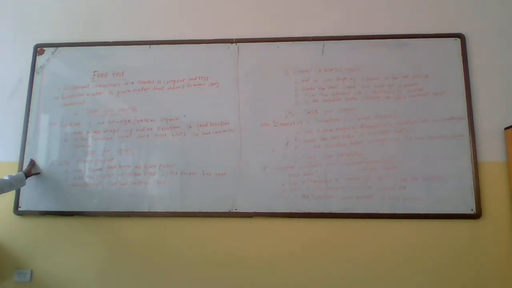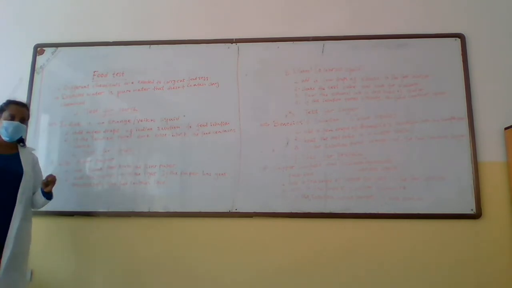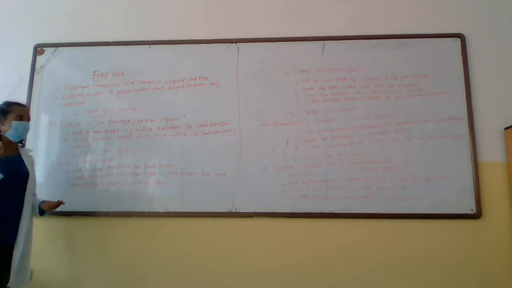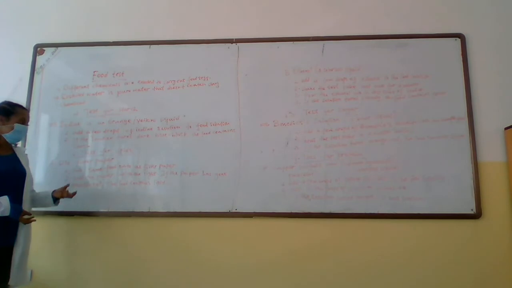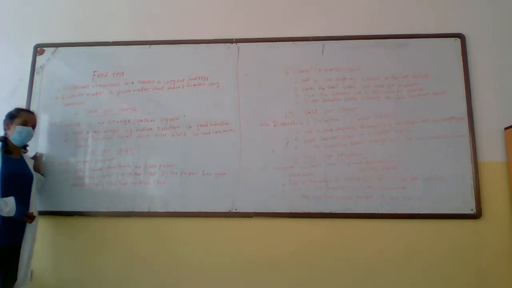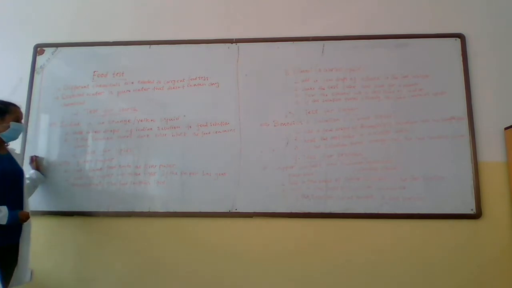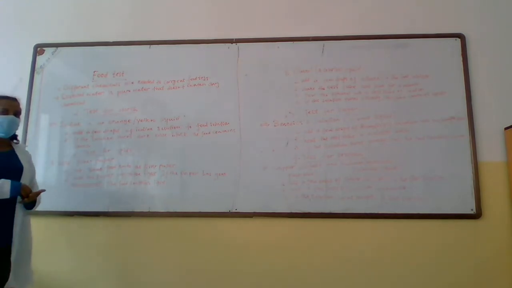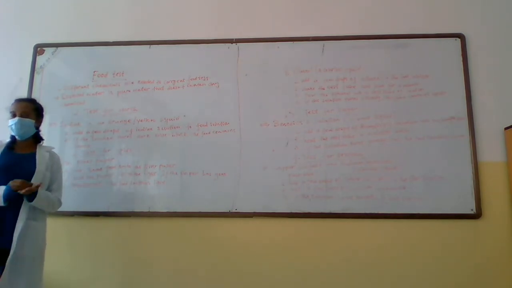Okay, so lipids are fats and oils, and we use two methods to test if there is the presence of lipids in our food. If it does contain fats and oils, we check using two methods. The first one is to use a paper or filter paper. The first step is to take a sample of food and rub it against the paper.